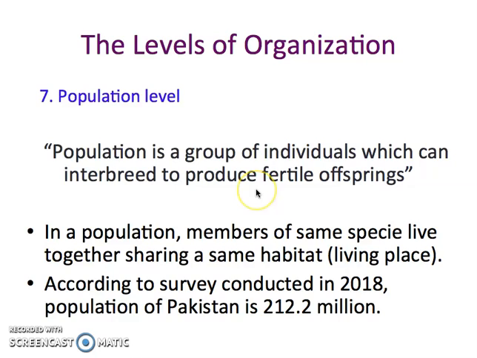Fertile means any organism is said to be fertile if it is able to produce offspring of its own type. So for example, we are talking about a certain population. Humans are the best well-known type of population around you, including our own selves, in which a man and a woman, both individuals of the same structure, same kind or same species, are getting together or mating together to produce a baby of their own kind.